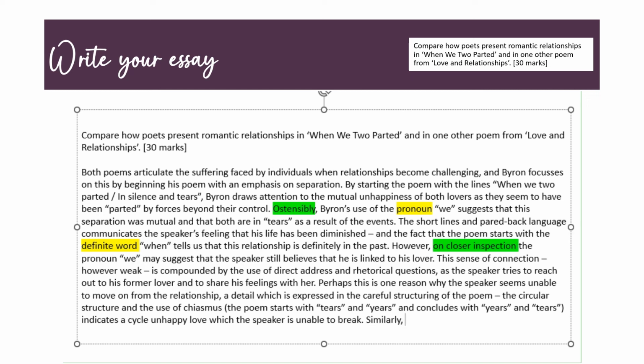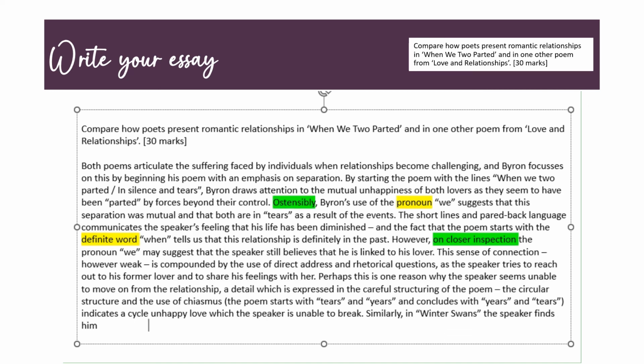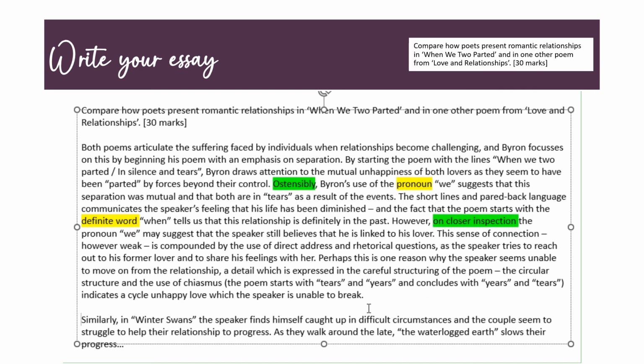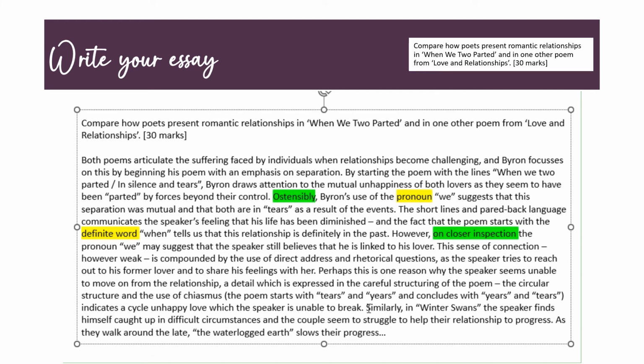So I'm going to put "similarly" to connect the poems. So similarly, in Winter Swans, the speaker finds himself caught up in difficult circumstances, and the couple seem to struggle to help their relationship to progress. And then I'm going to embed my quotation: as they walk around the lake, "the waterlogged earth slows their progress." So if you wanted to write about these in separate paragraphs, just do that. Or if you want to have them in the same paragraph but keep them together, totally up to you.